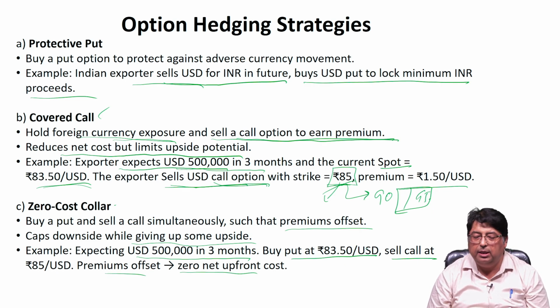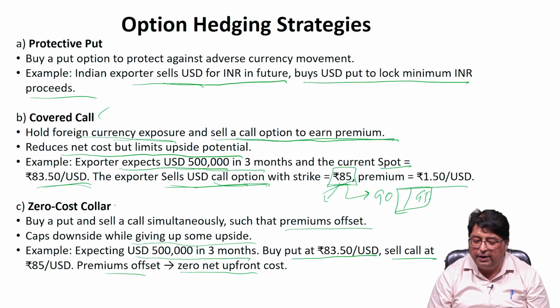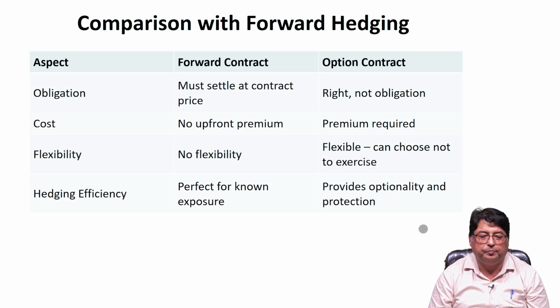So, anywhere the price is going to happen, that is the strike price. If the strike price is 85 and it may be possible that the spot rate is moving around between 83 to 85, then since the exporter has purchased a put and sold a call option, in that case there will be zero net upfront cost.